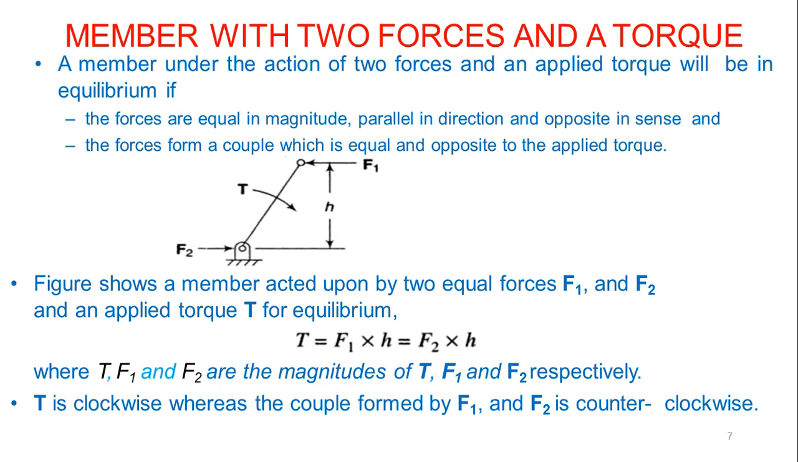So the figure shows a member acted upon by two forces F1 and F2 and an applied torque T. To get the equation, we take the moment, which is force into the distance between F1 and F2. So T is equal to either F1 into H or F2 into H, where T, F1 and F2 are the magnitudes of T, F1 and F2 respectively. We are using only the magnitudes, and T is clockwise, whereas the couple formed by F1 and F2 is counterclockwise.